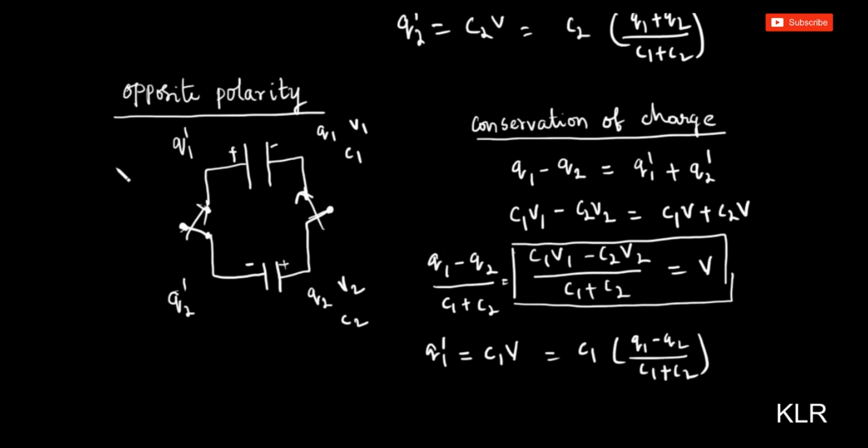I am assuming that the initial charge Q1 is greater than Q2. Then Q1 dash is equal to C1 into Q1 minus Q2 by C1 plus C2, and Q2 dash is equal to C2V, which is C2 into Q1 minus Q2 by C1 plus C2. So this is when we connect opposite polarity. These were the new charges.